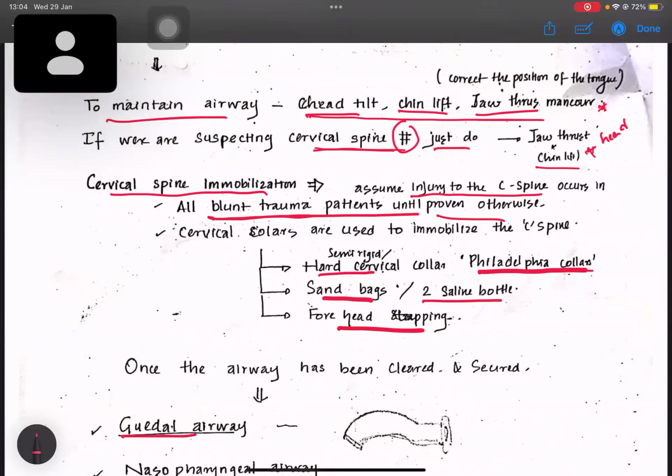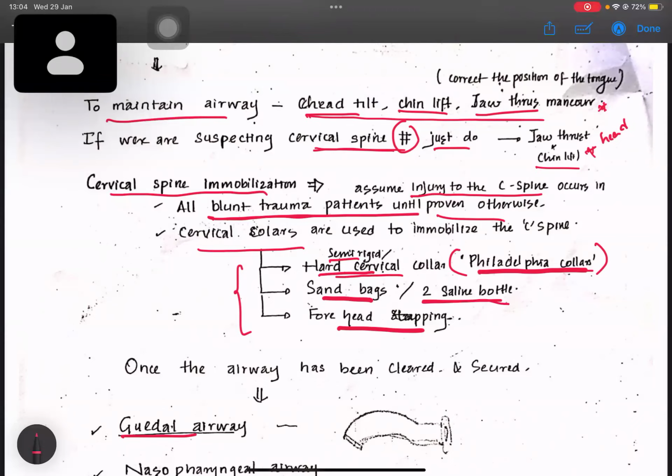Okay. Cervical collars are used to immobilize the cervical spine. In the Sri Lankan setup, we don't have enough facilities, so we use hard or semi-rigid cervical collars, which are known as Philadelphia collars. These are also MCQs. We use sandbags or two saline bottles, because we don't have hi-fi strapping cervical collars in our government wards.